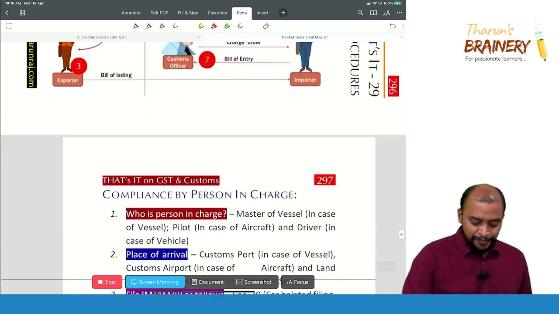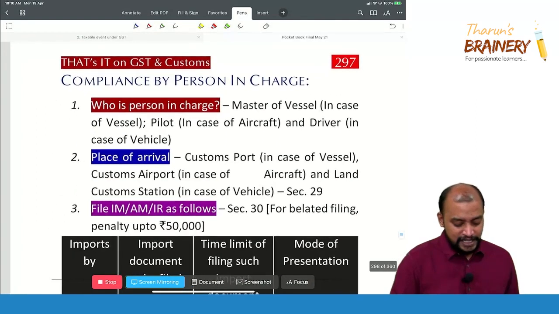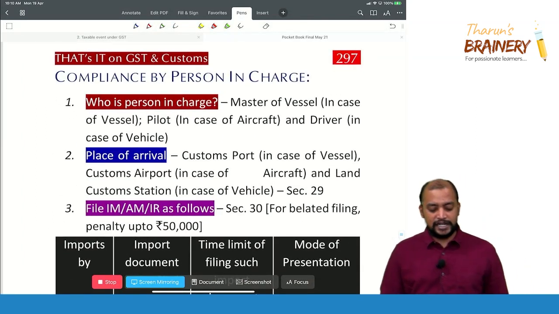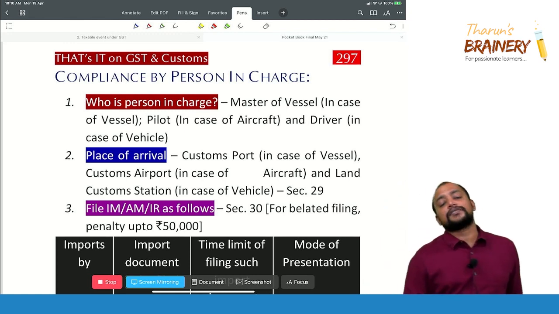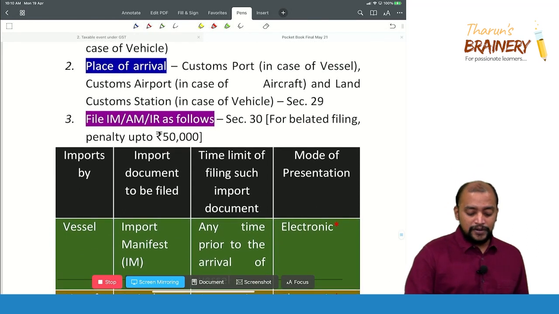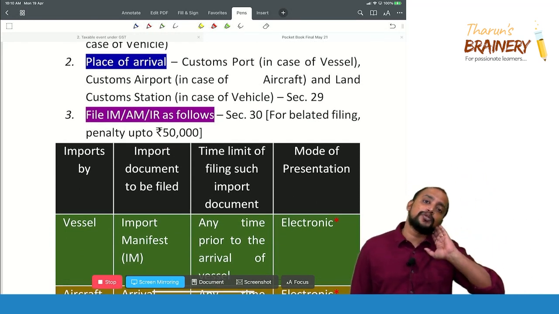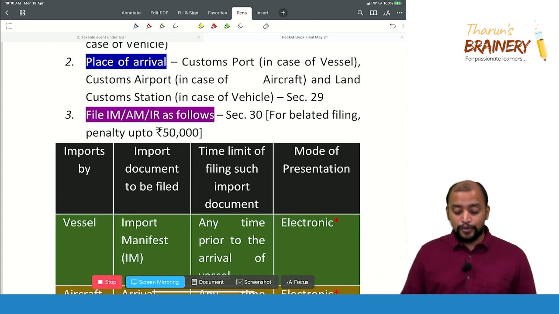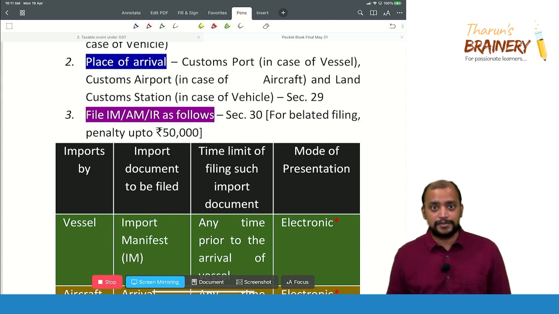So therefore, let us see what are the compliances to be followed by the person in charge. So who is person in charge? Depends. Master of the vessel in case of vessel, pilot in case of aircraft, and in case of vehicle it is the driver. And what is the place of arrival? They should come only at the approved place, that is customs port or customs airport, and in case of vehicle it is land customs station.